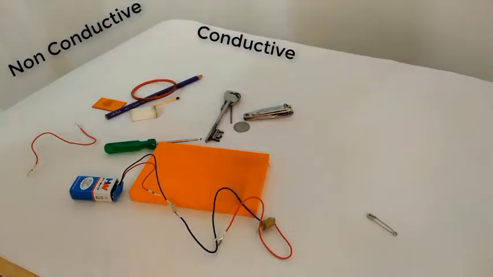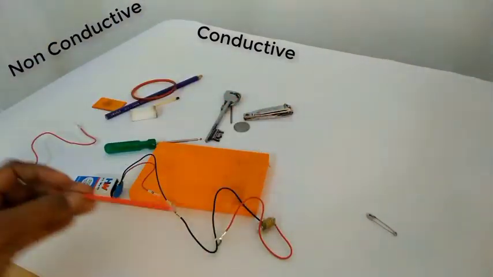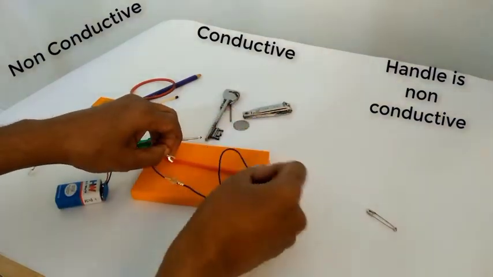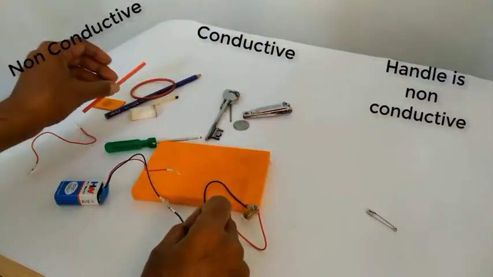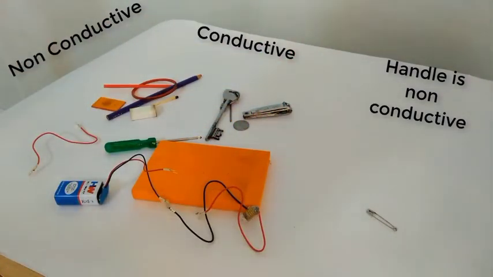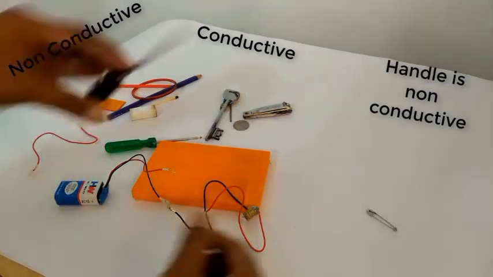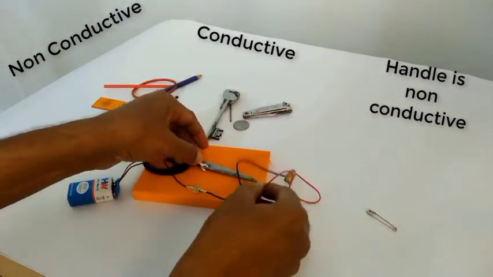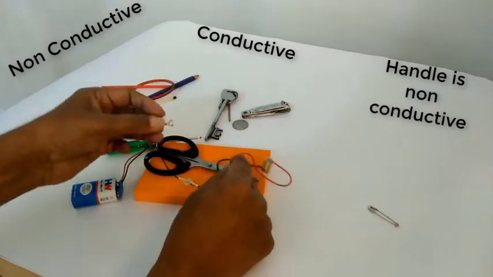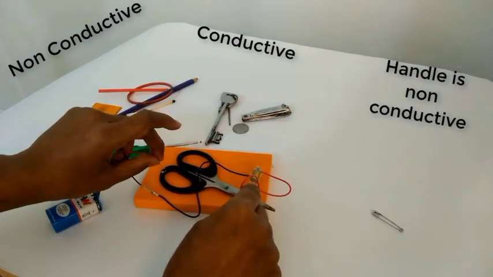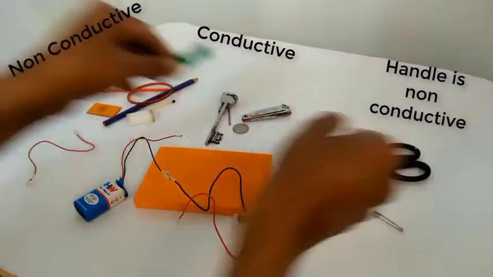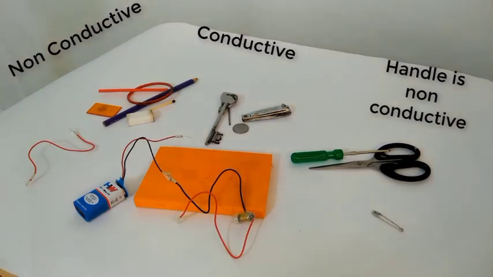Now here we are taking a straw. Okay, so this also proves to be non-conductive. So this is also an insulator. And we will check the metal part of the scissor whether it conducts electricity or not. Yes, it definitely does, because it is made up of metal. And when we test it throughout the body of the scissor, meaning connecting it with the plastic handle also, then it doesn't conduct electricity. Handles are generally made up of insulators to prevent us from getting shocks or from feeling the heat of the materials.